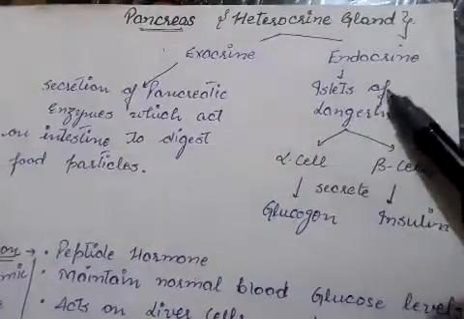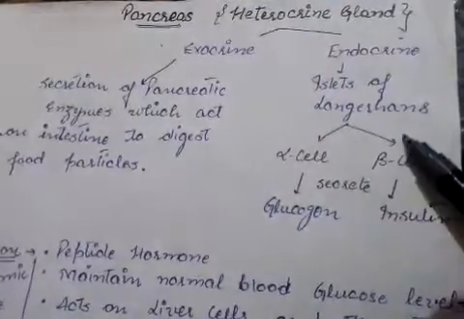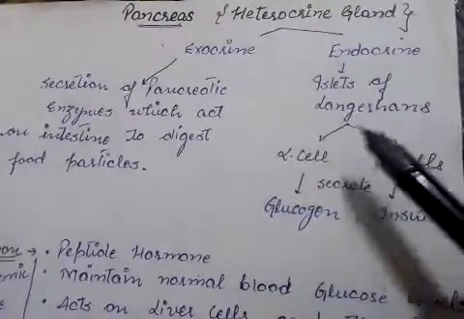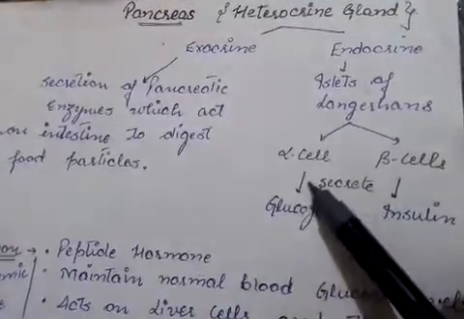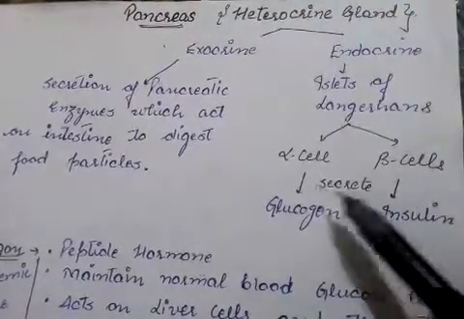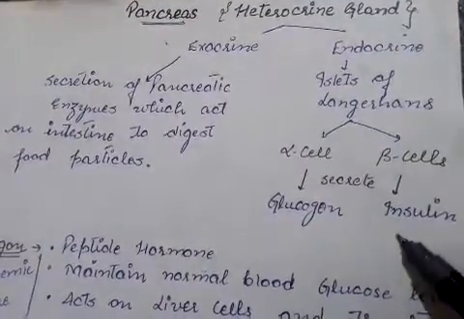And the endocrine part of the pancreas is the islets of Langerhans. In this type of tissue, two types of cells are primarily involved, that are alpha cells and the beta cells. Alpha cells secrete the hormone glucagon and the beta cells secrete the hormone insulin.